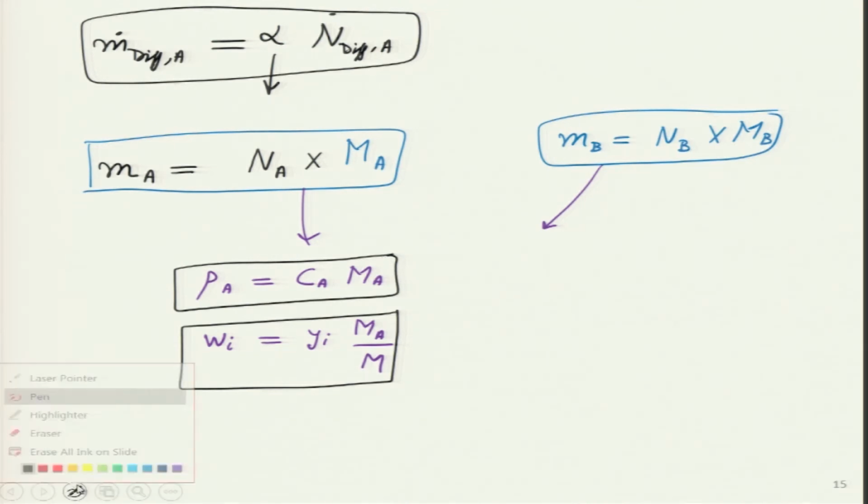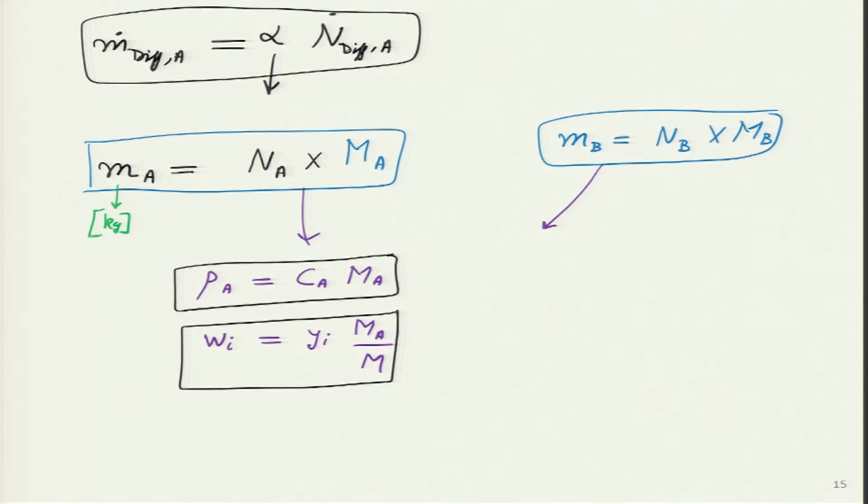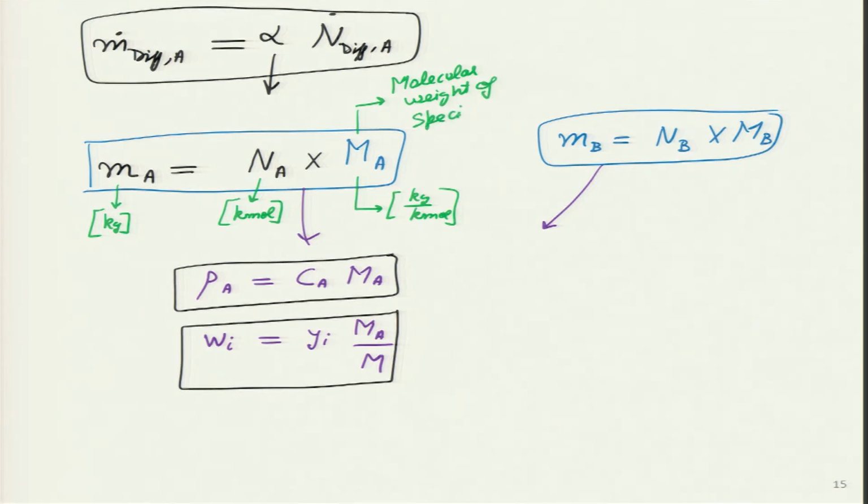So, if we want to see if the units actually balance out, the mass of species A in the container is always given in kilos, the number of moles is given in kilomole, capital M is the molecular weight, which is given in kg per kilomole. So, this is the molecular weight of species A. And what is capital M?